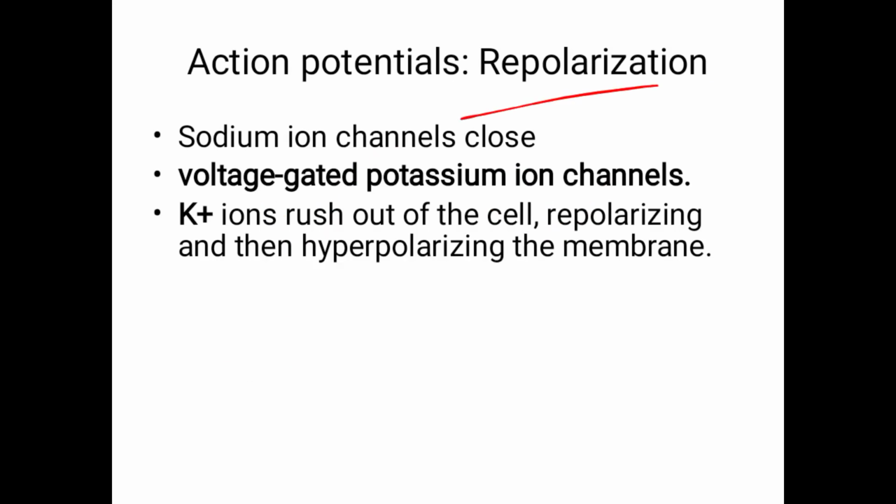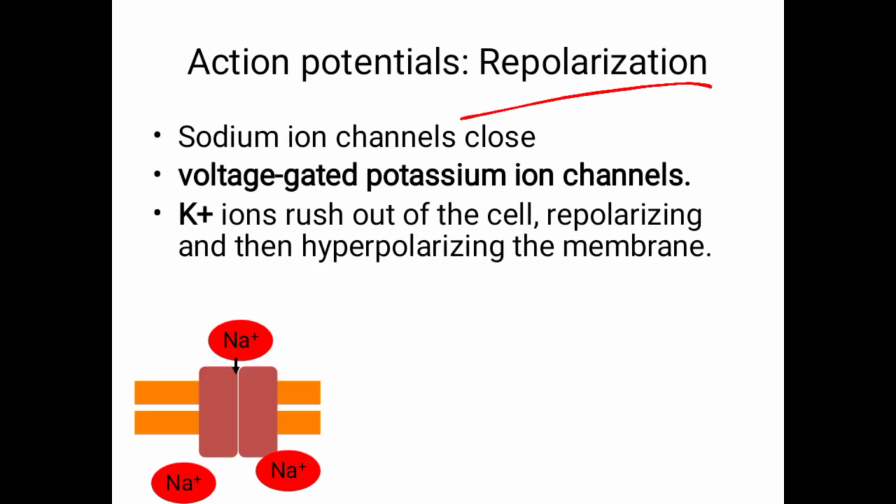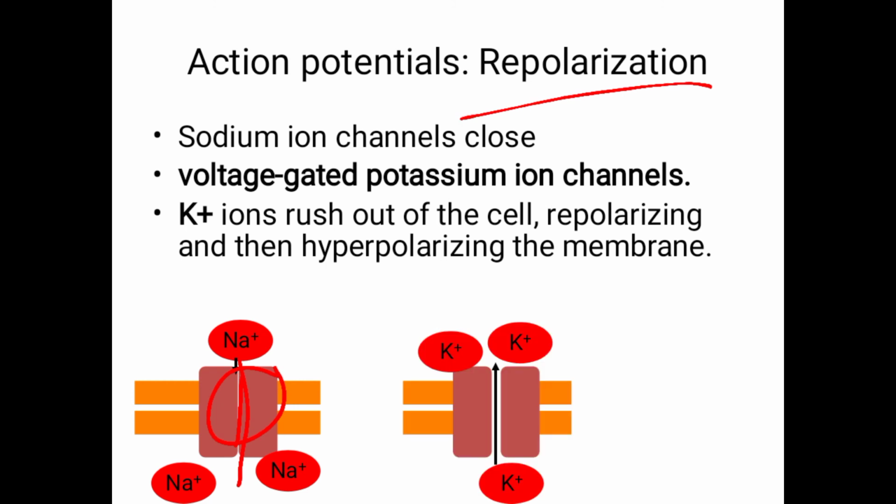Next, coming to repolarization. In the repolarization, the sodium channels are closed. Now no more sodium is going inside the cell. But there are potassium channels present that get open. That is the reverse: from inside to outside, more potassium ions are rushing.